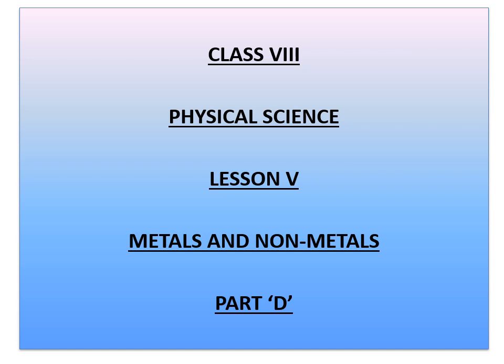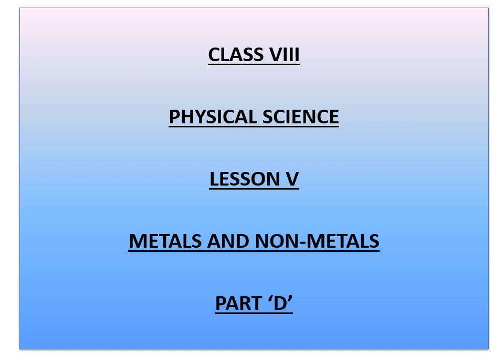So, children, we are dealing with the lesson metals and non-metals. In the last part of our lesson, we started chemical properties of metals and non-metals. In that, I completed reaction with oxygen as well as reaction with water. I hope you have understood the lesson till now. We completed all the physical properties for both metals and non-metals, and activities also. Then I started chemical properties, and two reactions we completed, one with oxygen and one with water, with many examples.